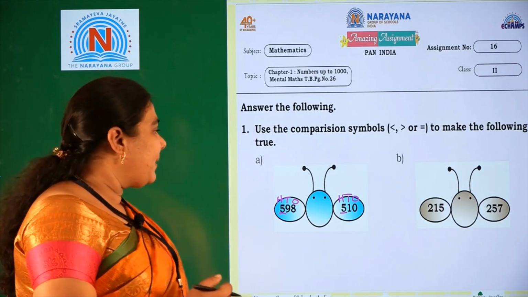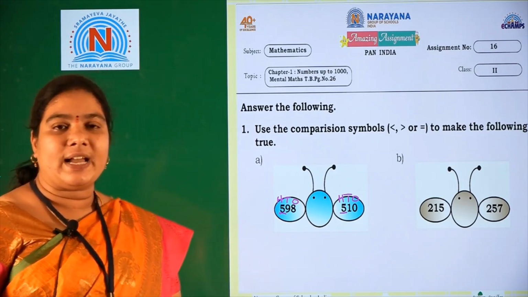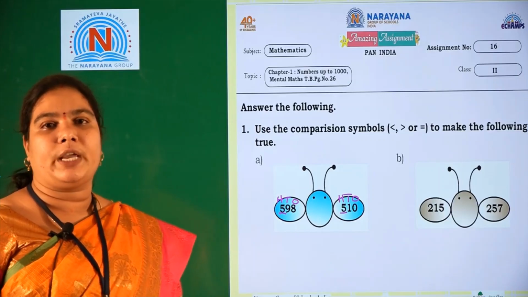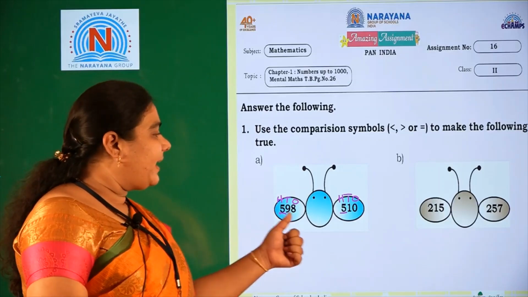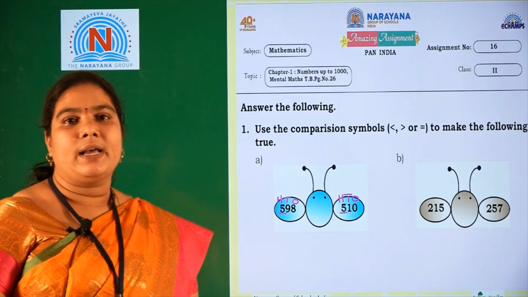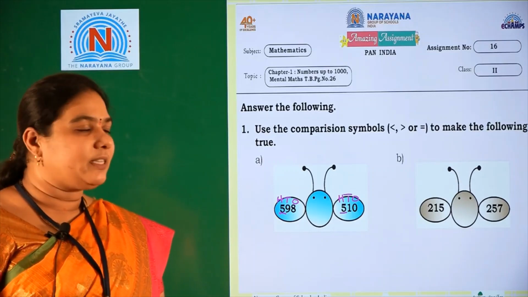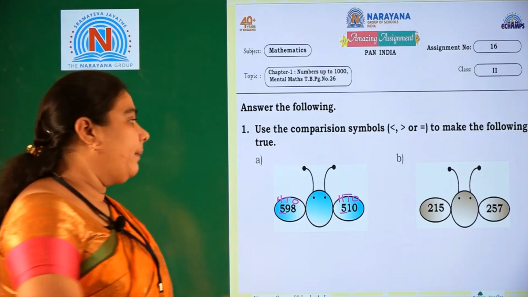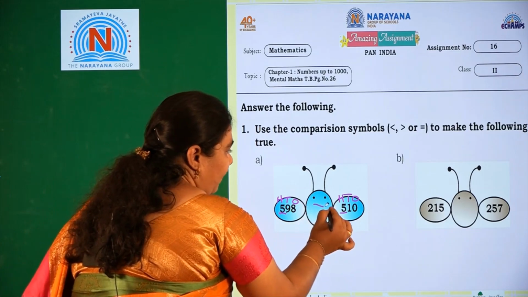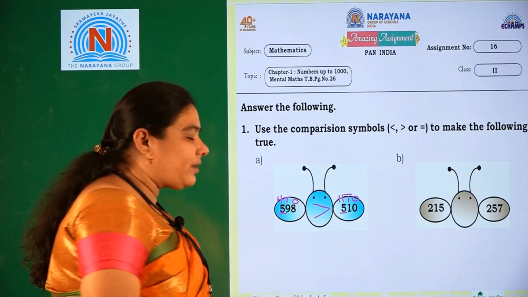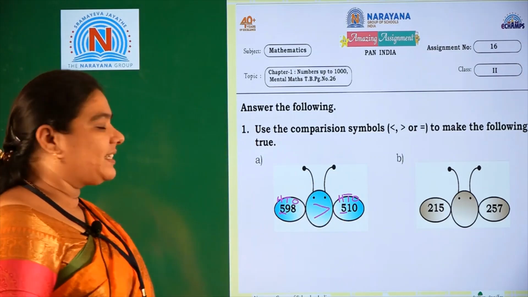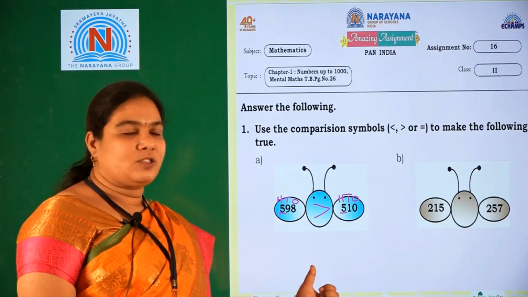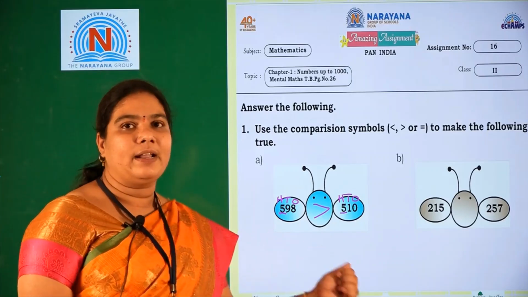We should compare 9 and 1; which is the greater number, that side we should keep the open mouth. 9 is the greatest number, that's why we keep the open mouth like this and read: 598 is greater than 510.